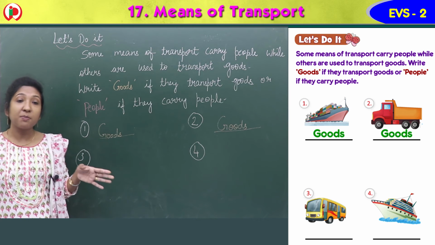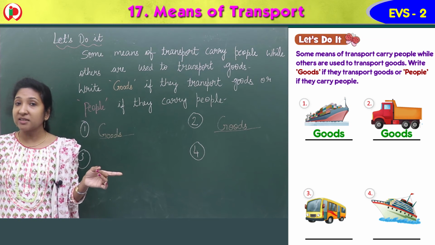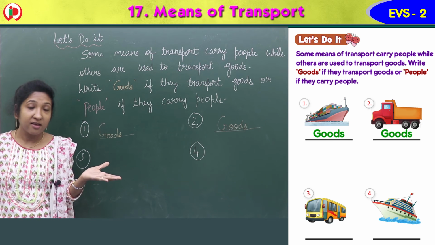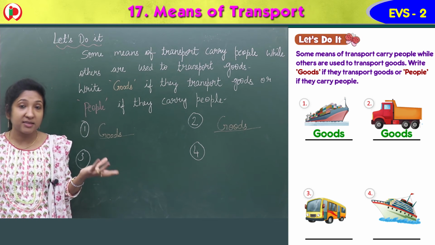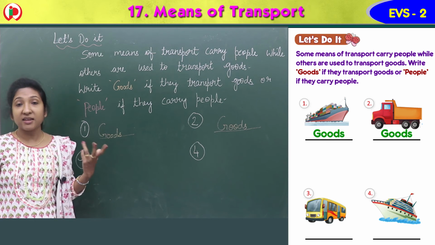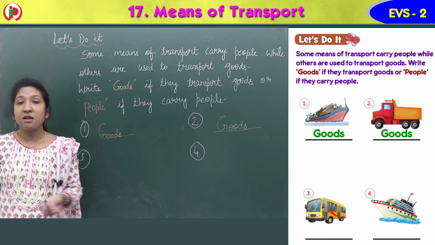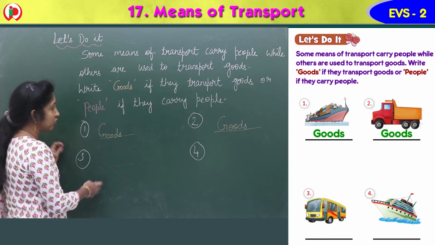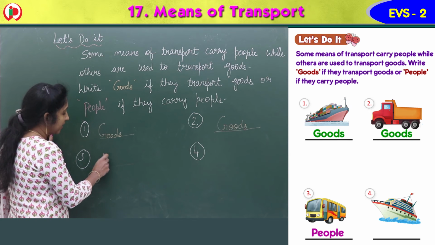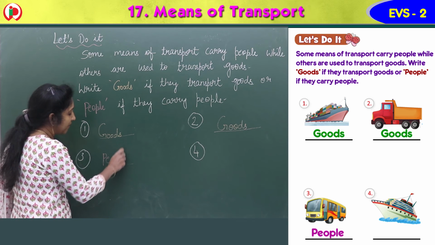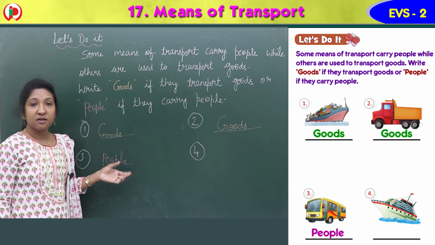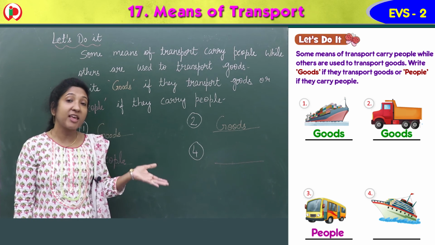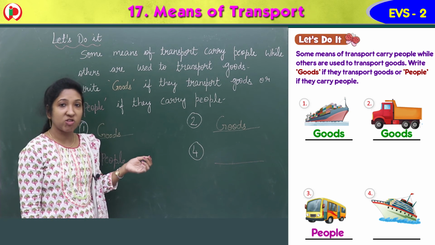Now coming to the third image. Name that image, children. Which vehicle can you see there? Yes, it is a bus. Bus carries people. So in the blank below the image you have to write people, P-E-O-P-L-E, people, isn't it? Yes. Children, so our next image, see the fourth image, the last image.